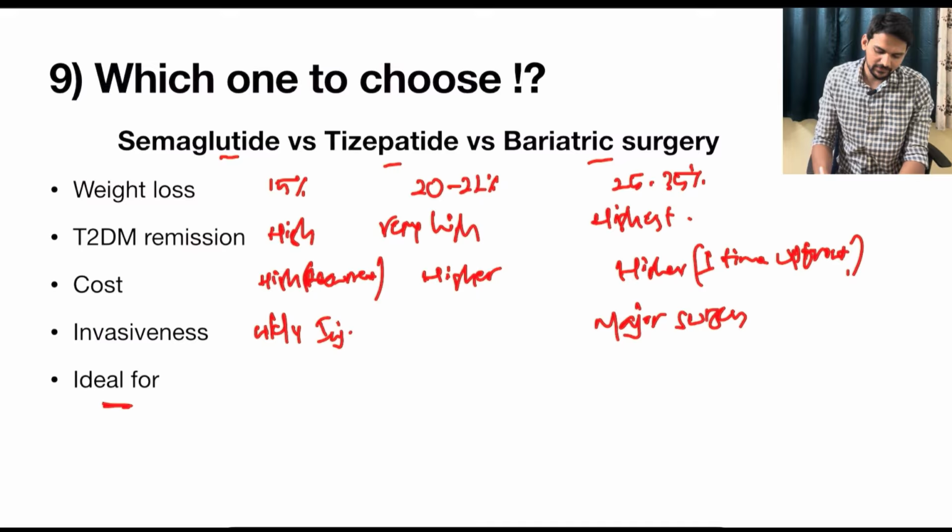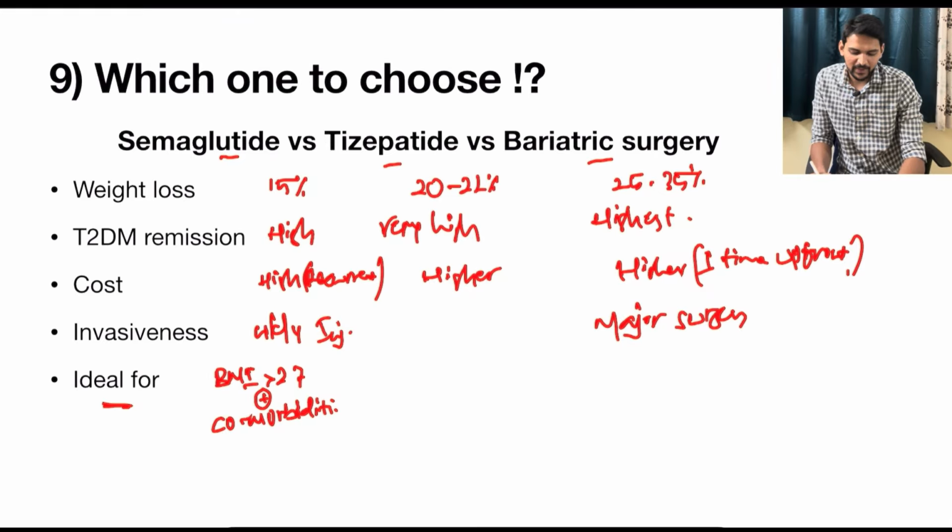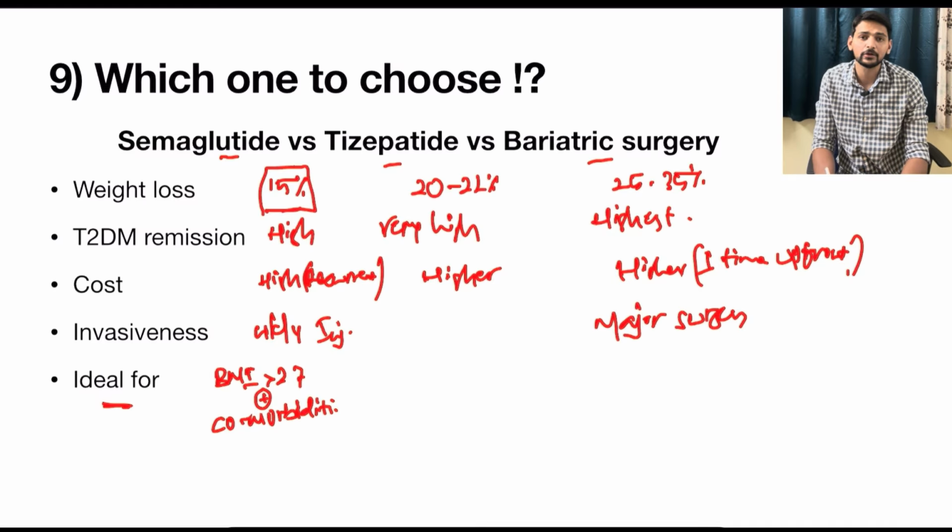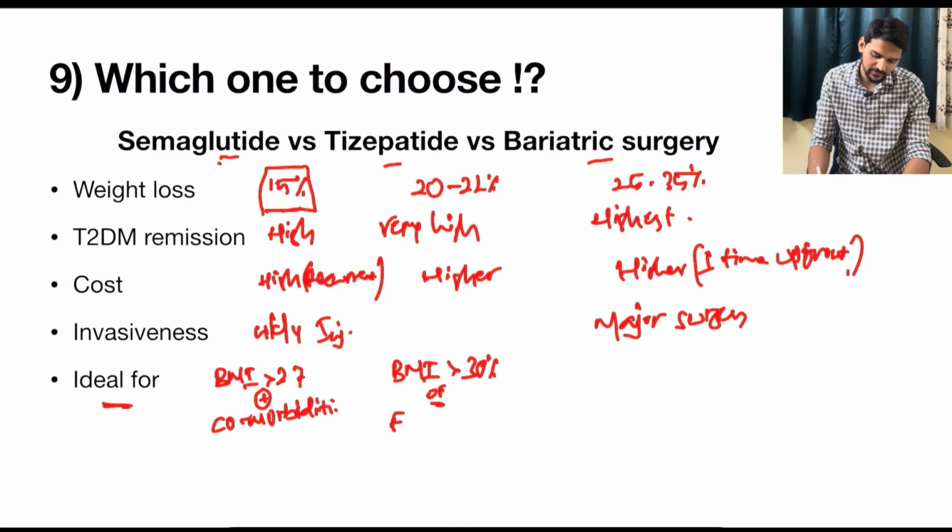Whom will this class of drugs be ideal for? Remember, if the BMI is more than 27 with major comorbidities, and we are expecting 5% up to 15% weight loss to help that particular individual, we can go ahead with semaglutide. Suppose the BMI is even higher, for example more than 30, or you have already tried semaglutide but it has failed. In that case, we can go ahead with tirzepatide. So for individuals who failed semaglutide, we can choose this one.